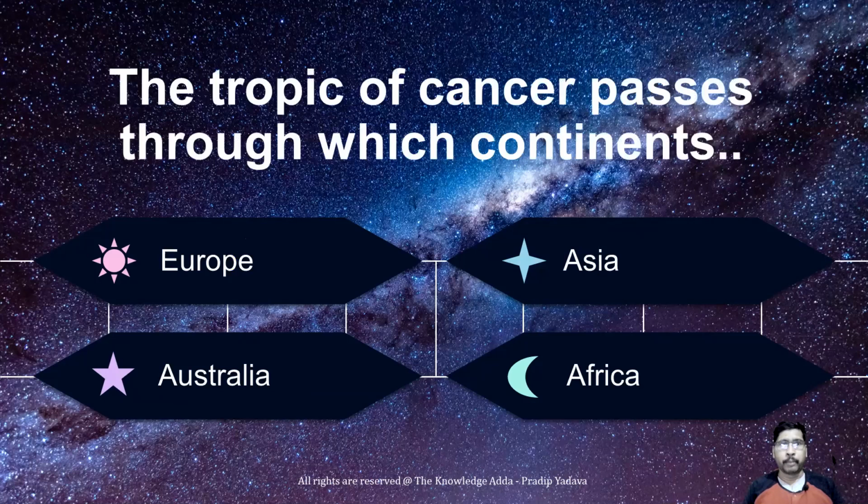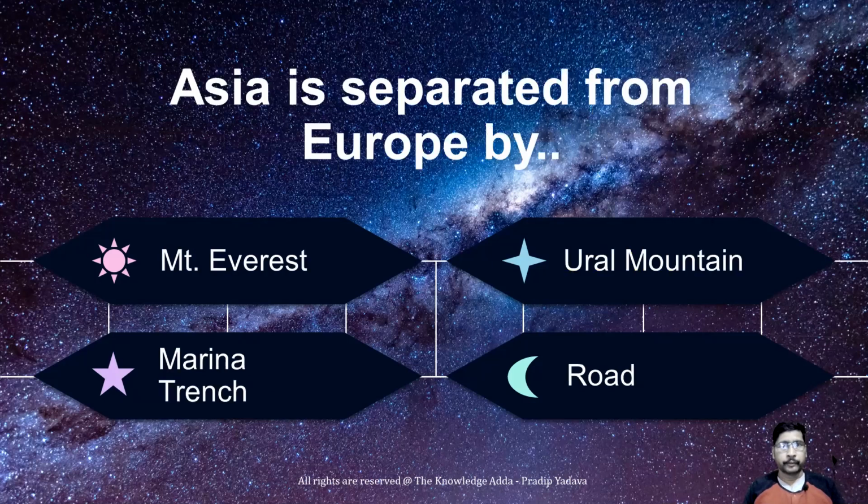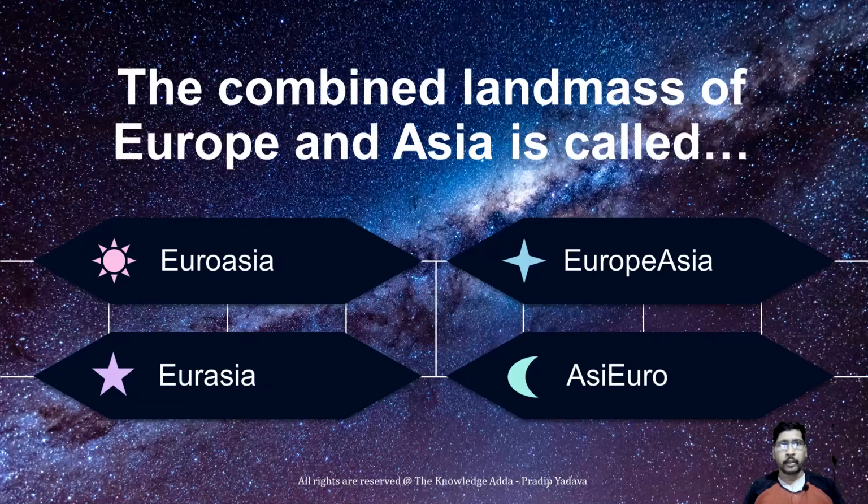The Tropic of Cancer passes through which continent? The Tropic of Cancer passes through Asia, and it passes through 8 states in India. Asia is separated from Europe by the Ural Mountains. The combined land mass of Europe and Asia is called Eurasia, and that is the fourth option.